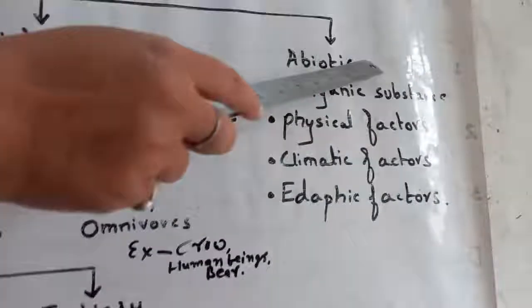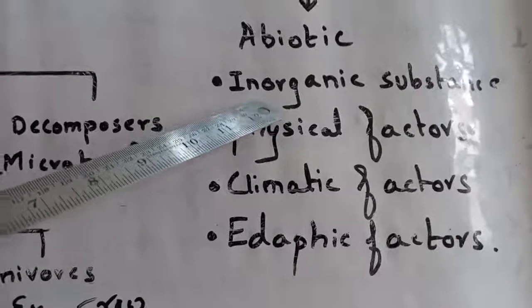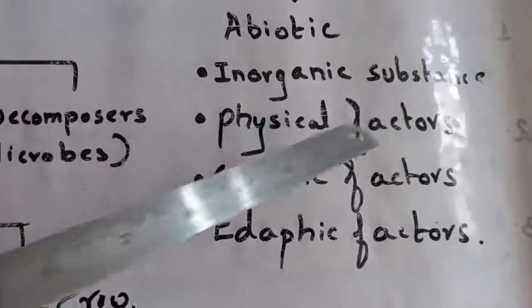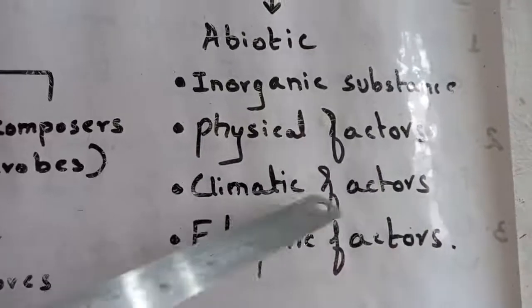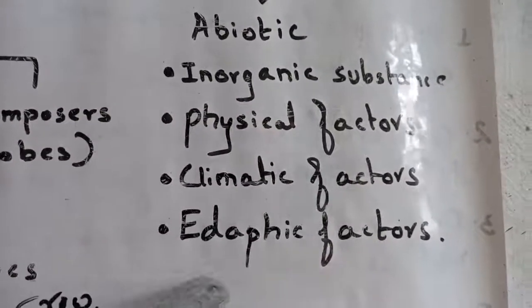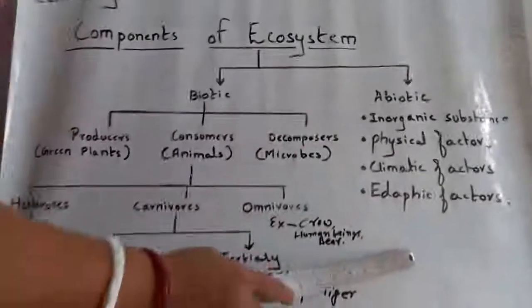Now abiotic components are of four types. First, inorganic substances. Second, physical factors. Third, climatic factors. And fourth, edaphic factors. So these are the components of ecosystem.